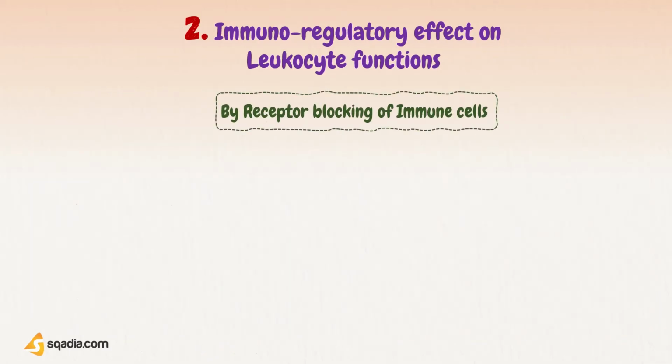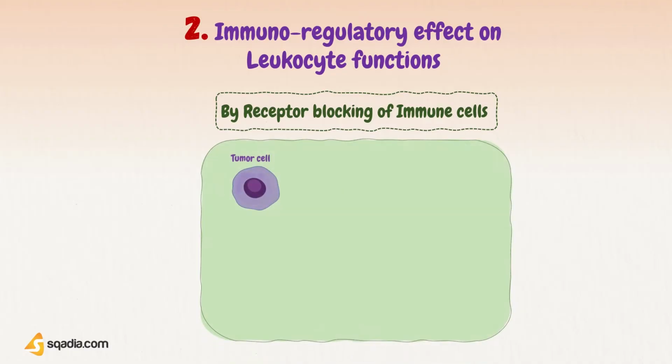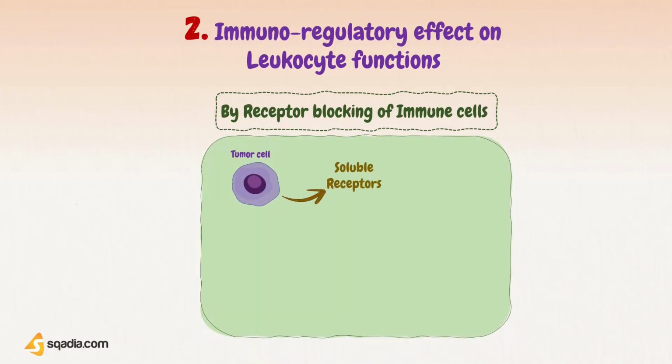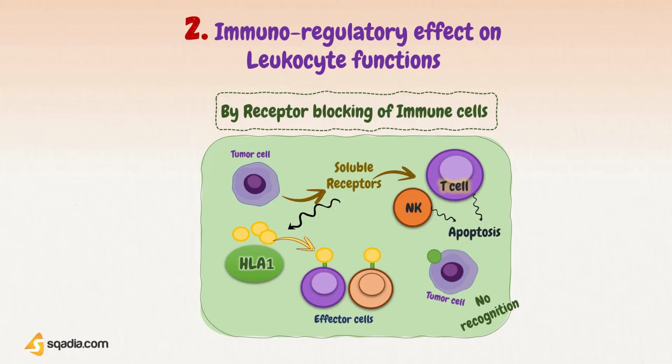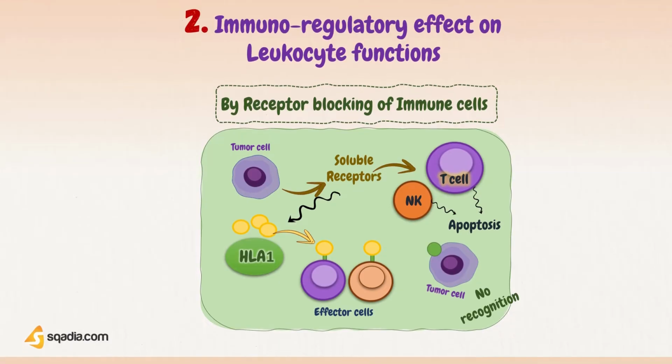Now, the third effect is by receptor blocking of immune cells. Tumor cells, together with cytokines and chemokines, also secrete some soluble receptors. And these soluble receptors then induce apoptosis of effector cells, such as human leukocyte antigen 1, HLA1, while other soluble receptors bind to the surface structures of effector cells, like cytotoxic T lymphocytes and natural killer cells, and thus block their receptors. This receptor blockage prevents recognition of tumor cells and activation of further lymphocytes. So, the presence of these soluble substances decreases the activation of effector cells.